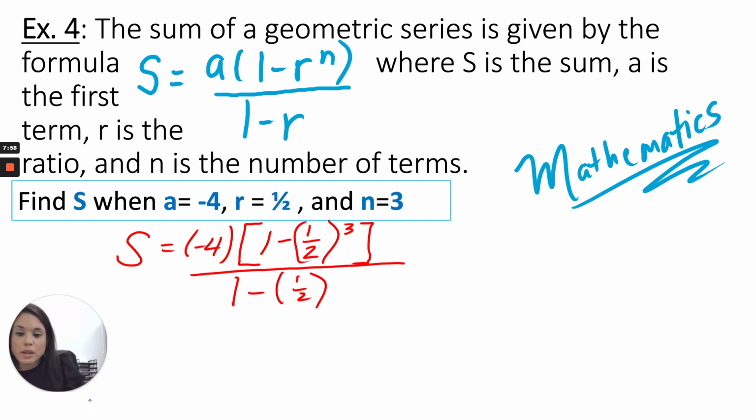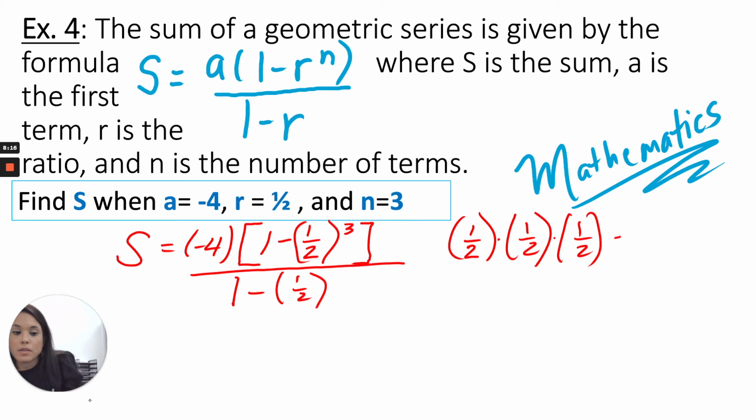We've got to work with the innermost part, 1/2 cubed. So we're going to start there because you know that you start with powers and square roots first. So 1/2 times 1/2 times 1/2 is equal to 1/8. So I'm going to rewrite my problem with that in it.